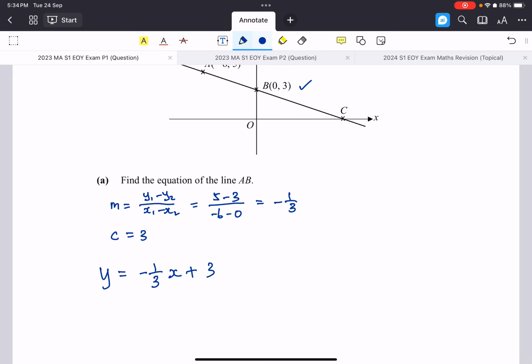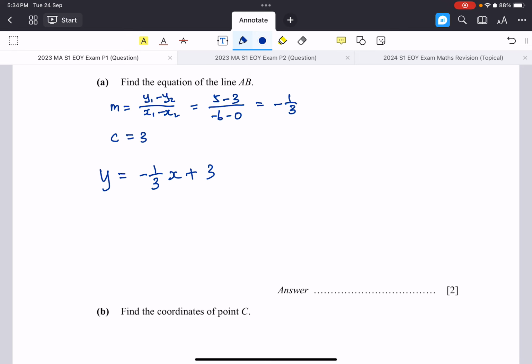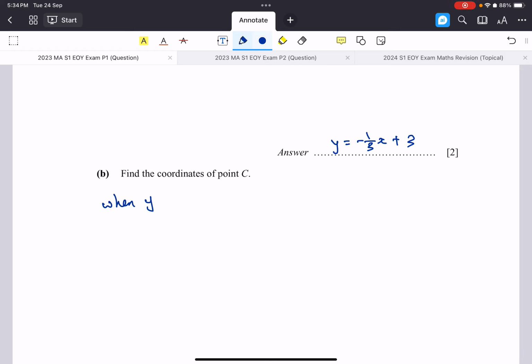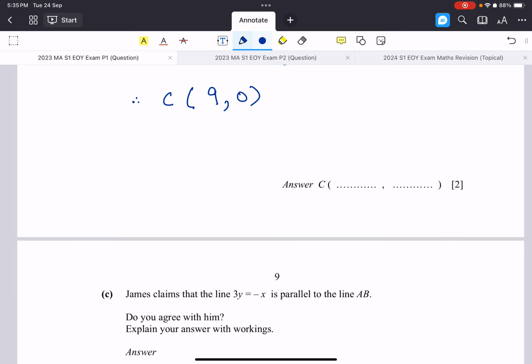Next, they want us to find the coordinate of c. C is on the x-axis. On the x-axis means the y value equals 0, right? So when y equals 0, negative 1/3 x plus 3 equals 0. Just replace the y with 0. So from here, negative 1/3 x equals negative 3, so x equals 9. Negative 3 divided by negative 1/3 is 9. So therefore, the point c will be (9, 0).